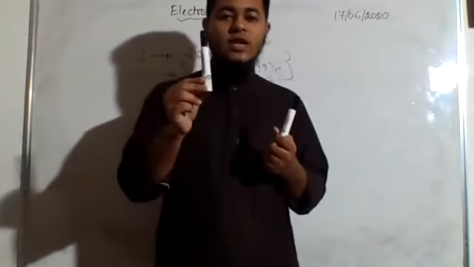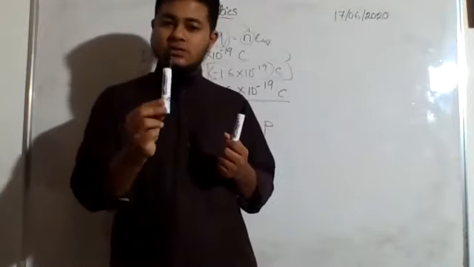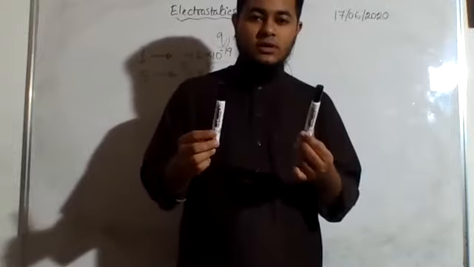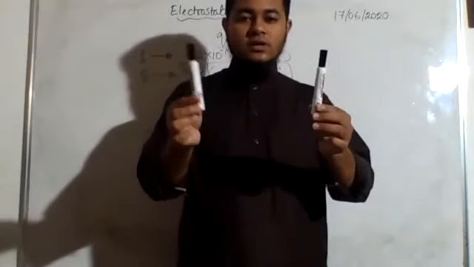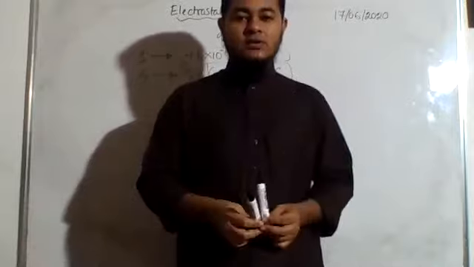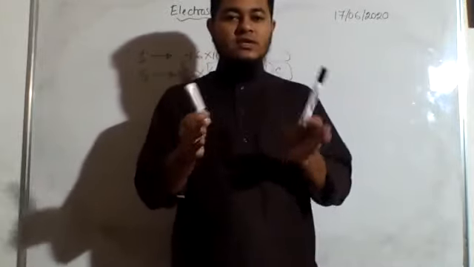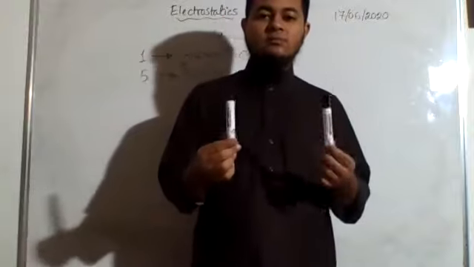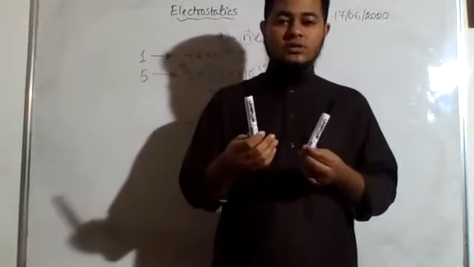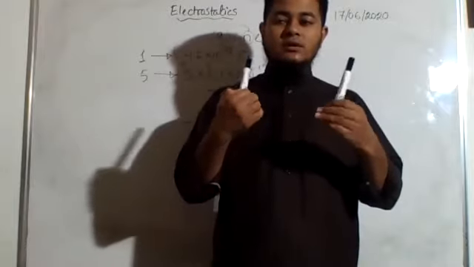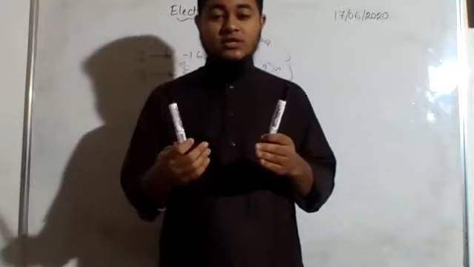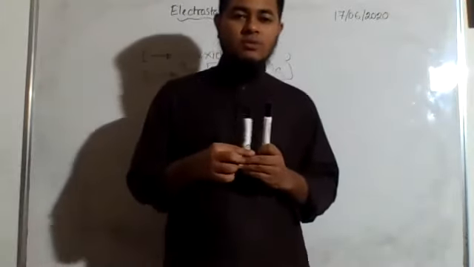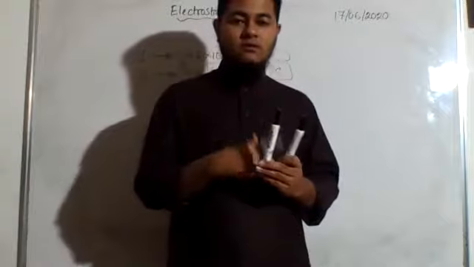So this person will now have 80 minus 20 equals 60 taka, and this one will have 20 plus 20 equals 40 taka. So 60 plus 40, the total is still 100, right? So even though they are exchanging between themselves, the total always remains the same. Doesn't matter how much they exchange with each other, their personal amount of money might change, but the total will always remain the same. So this is what we mean by conservation of money.